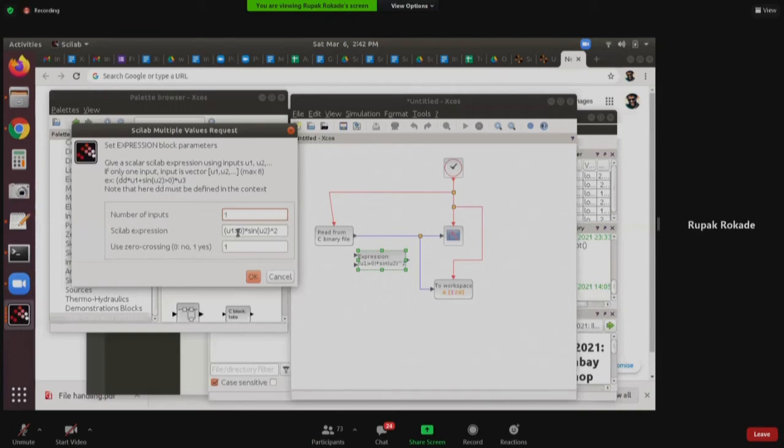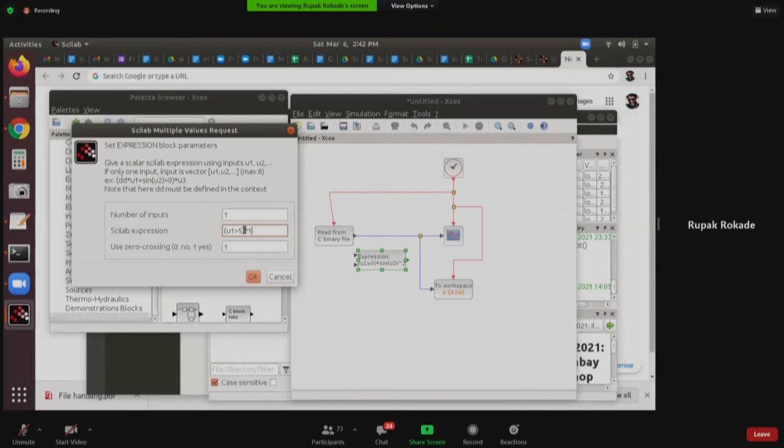So when U1 is greater than 0, this is the default condition. I want to change it to when U1 is greater than 5. What should happen? I want this expression to return me 1. This is the condition. Until this condition is satisfied, the output is 0, and as soon as the condition is satisfied, the output becomes 1.